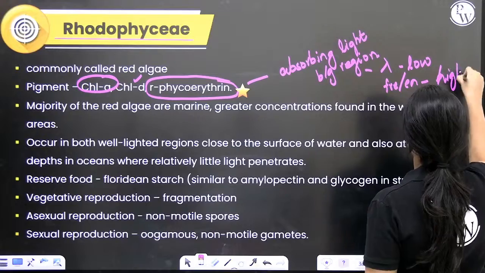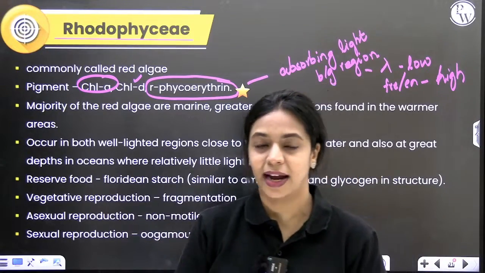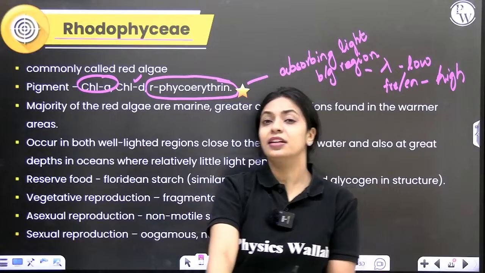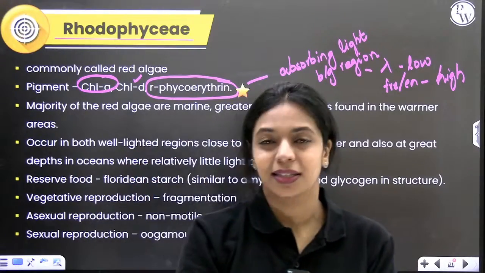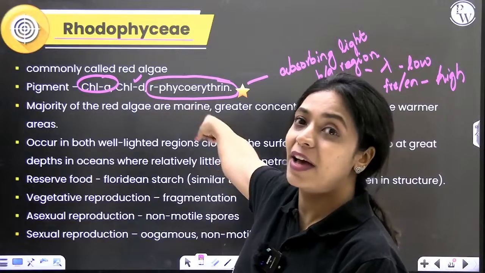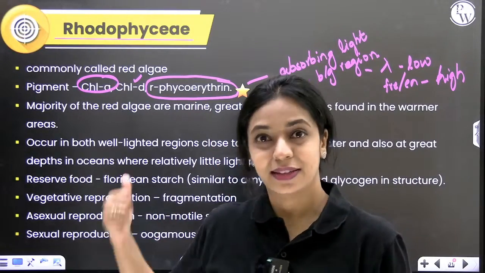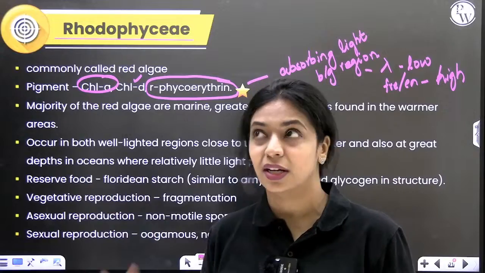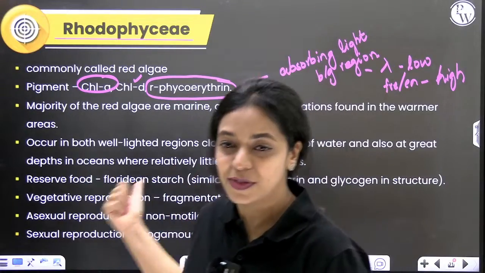If frequency or energy is high, obviously its penetrating capacity also will be high, right? So blue-green light penetrates into the deep layers, but plants that don't have phycoerythrin will not have the ability to absorb it. That is why those plants can't grow there. These plants have phycoerythrin, which can absorb sunlight of those wavelengths as well. So it is capable of surviving there.